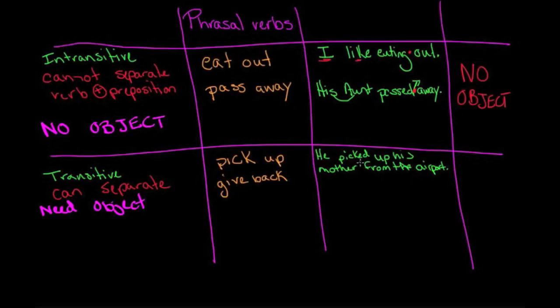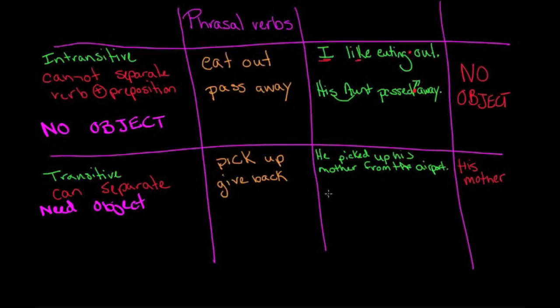Here you're going to see the object is his mother. That's the object.